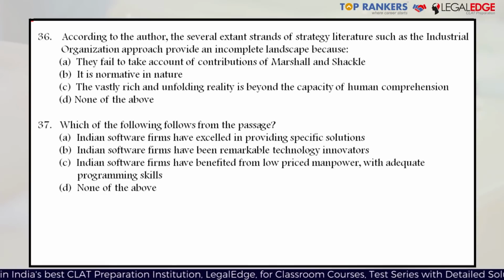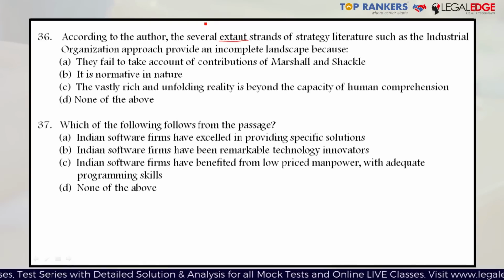Question 36. According to the author, the several extant strands of strategy literature, such as the industrial organization approach, provide an incomplete landscape because. Let's first understand what we mean by the word extant. The several extant strands of strategy. Extant is a word which means surviving or existing. So the several existing or surviving strands of strategy literature, that is literature concerned with strategy or the literature which explains or describes strategy, such as the industrial organization approach, provide an incomplete landscape because.